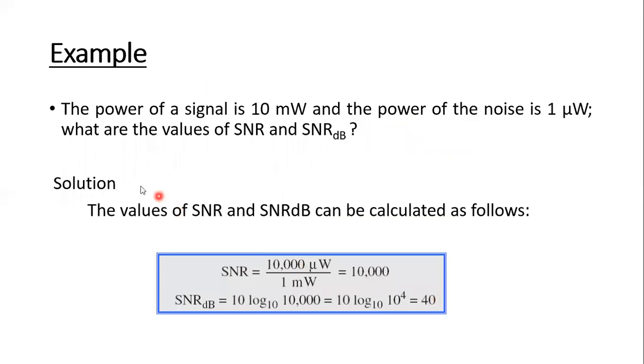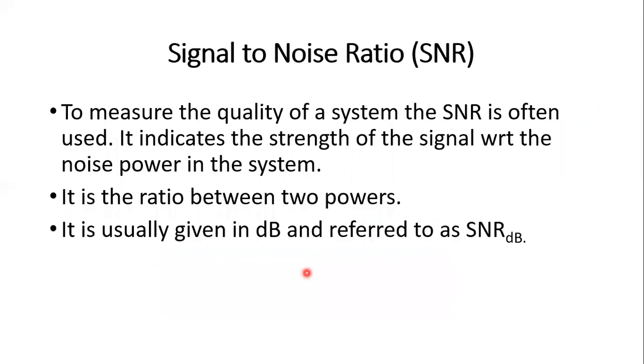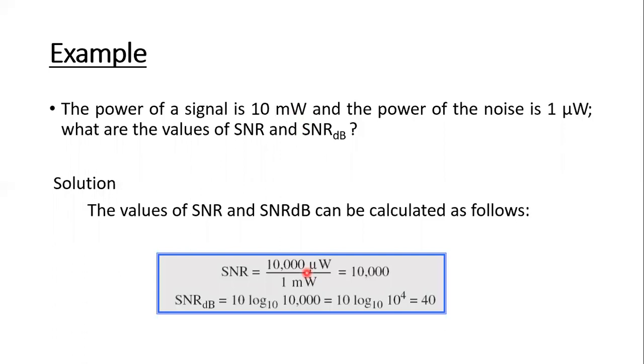Let us see one example. The power of a signal is 10 milliwatt and the power of the noise is 1 microwatt. What are the values of the SNR and SNR dB? Okay. So the SNR equals average signal power divided by average noise power. So that is the formula.